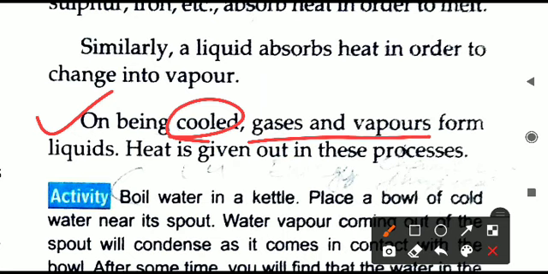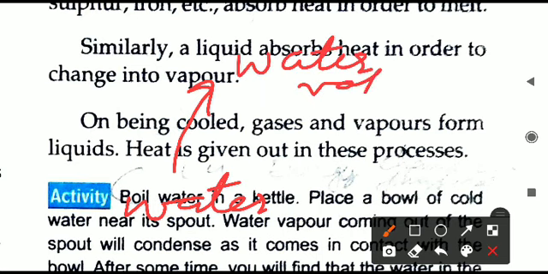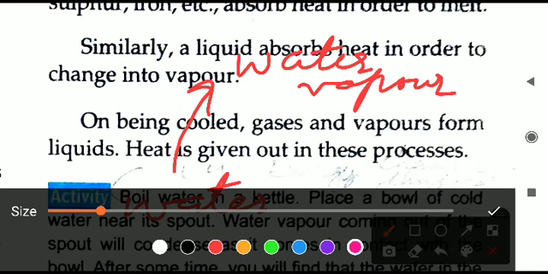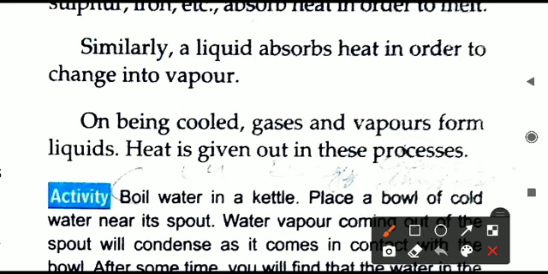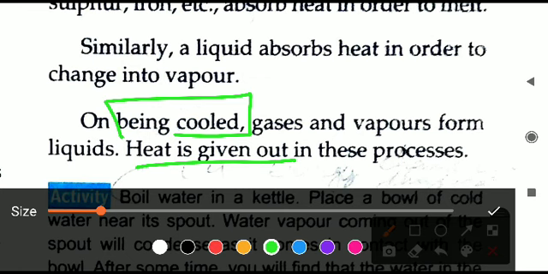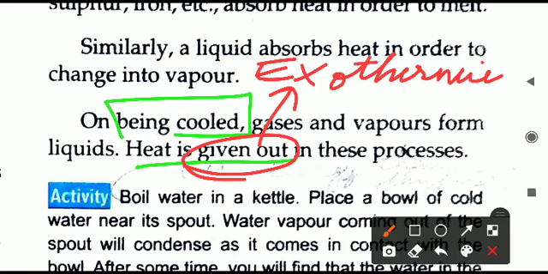The same thing you observe in the rainy season. The clouds are releasing water. In the summer season, when the temperature is very high, water evaporates, moves up and forms the clouds, and there water vapor is collecting. This same water vapor will cool down and come back in the form of rain. So that is happening on cooling down. And on being cooled down, what has happened there? Heat has been released there. And if heat is given out, it is called an exothermic process. Heat is exiting there, that is why it is an exothermic process.